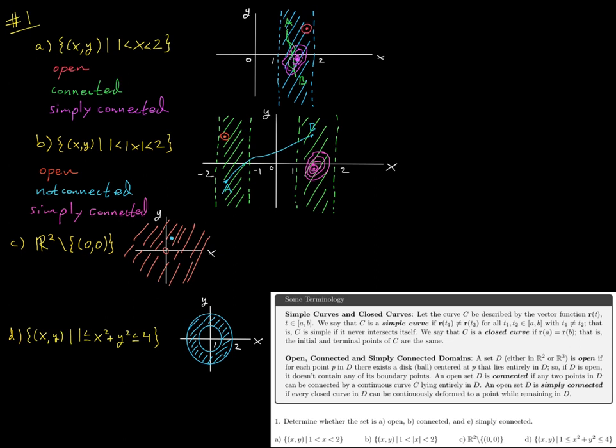The only point that's excluded is the origin. So if I'm within, say, a millionth of the origin, like we were discussing up here, just choose the radius to be, say, half that distance, then the disk centered at your point will lie entirely within this set. So this is an open set.